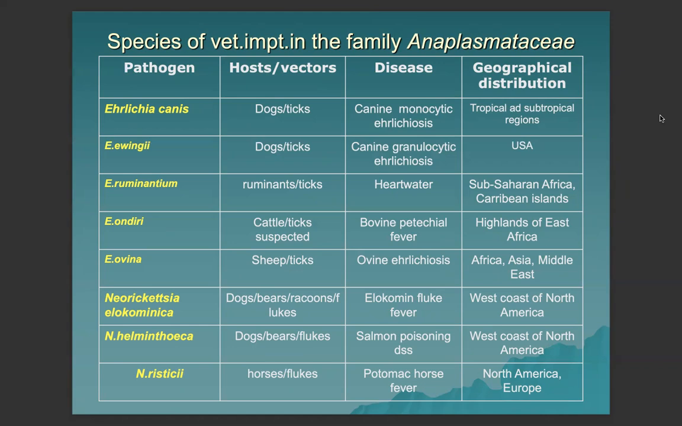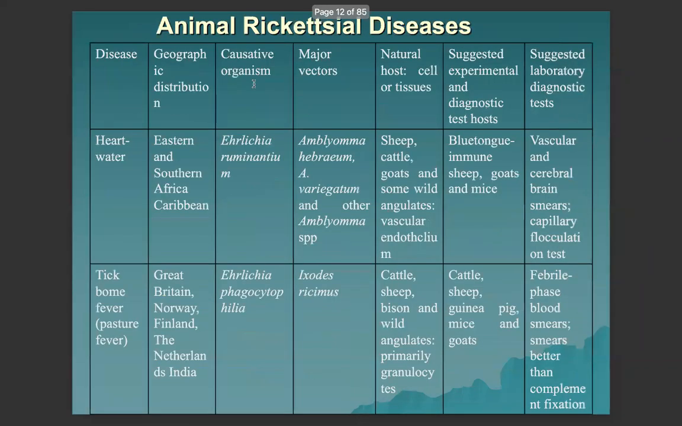Neorickettsia elokominica, affecting dogs, bears, raccoons, and flukes are the vectors, causes Elokomin fluke fever on the west coast of North America. Neorickettsia helminthoeca, affecting birds and dogs, is the cause of salmon poisoning disease on the west coast of North America. And Neorickettsia risticii is affecting horses. Flukes serve as vector, and the condition is Potomac horse fever in North America and Europe.